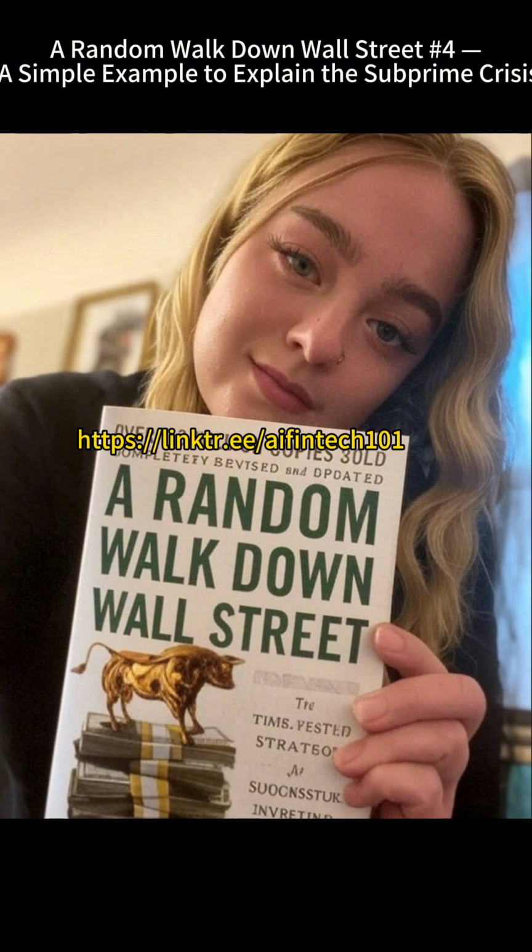First section, a simple example of the subprime crisis. To make the subprime mortgage crisis crystal clear, let's walk through a little story. Imagine Anna, who dreams of buying a $10,000 home. In the past, Anna would get a mortgage from Bank Bella, using the house as collateral and pay it back bit by bit. If Anna couldn't pay, Bank Bella could sell the house to recover the loan.